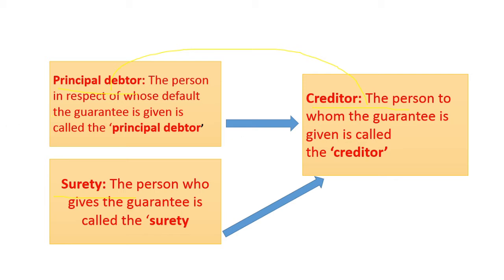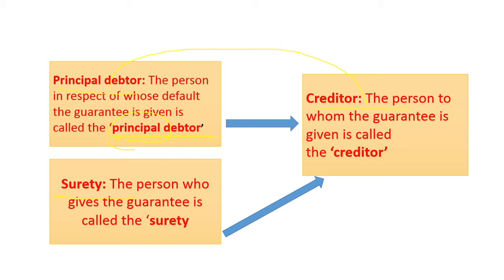For this, the person in respect of whose default is guaranteed is called the principal debtor. That means the person who is taking the guarantee from the bank or an insurance company is called the principal debtor. Why is it called the principal debtor? He has the primary liability in this guarantee. Primary liability is for the principal debtor. That is why it's called the principal debtor.